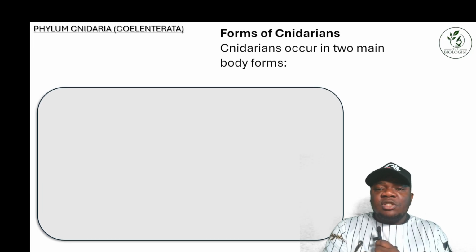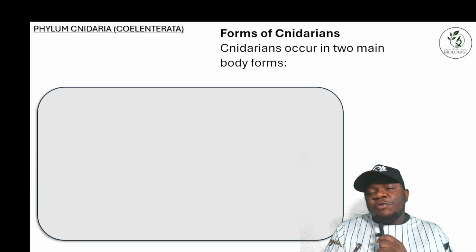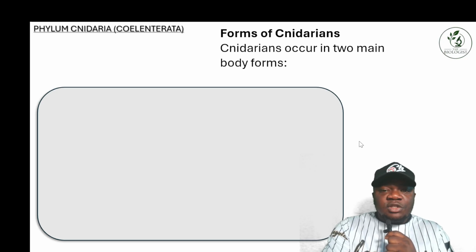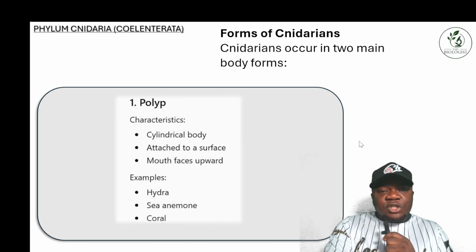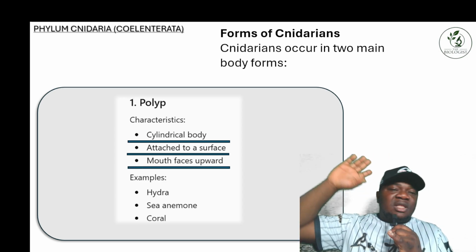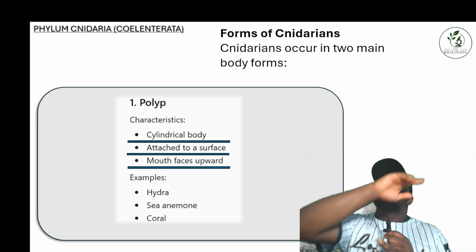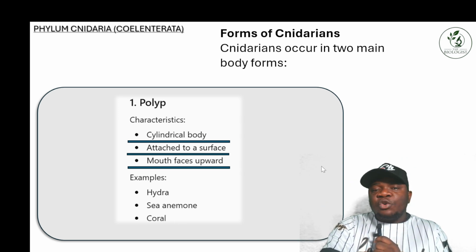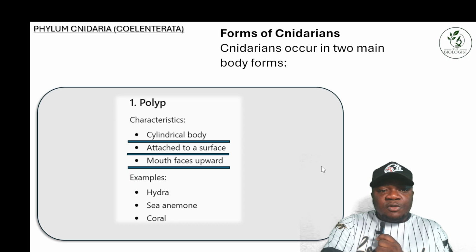Let me add this information here to discuss the forms of Cnidarians. Cnidarians have two major forms. The first form is the polyp. The characteristic is that they have a cylindrical body. In this form, they are attached to a surface and they have a mouth facing upwards, like that of the Hydra. So you have your Hydra, sea anemone, and coral. They all possess this type of body form.